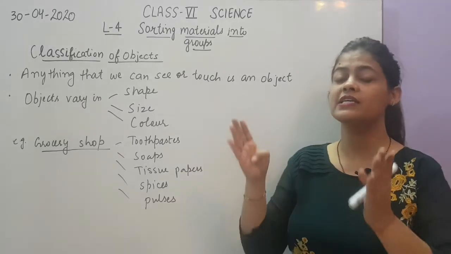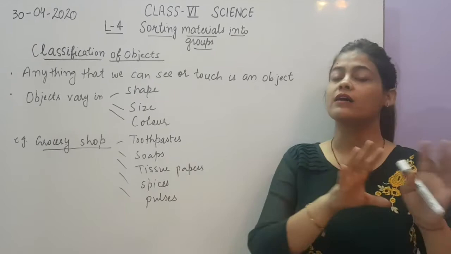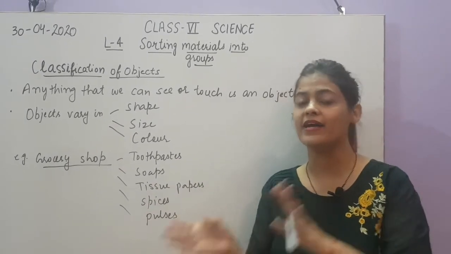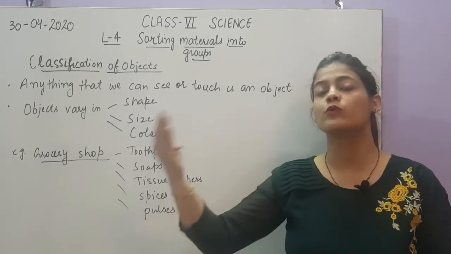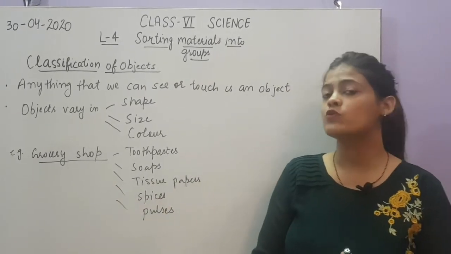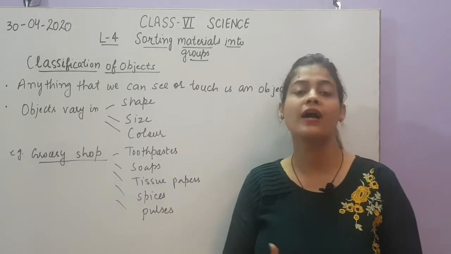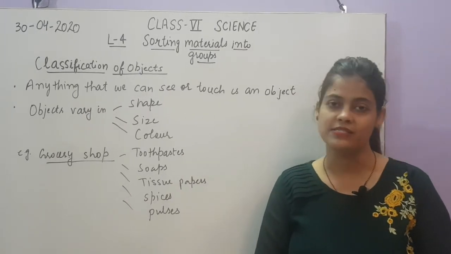अगर आपको पता है कि इस रैक में सभी सॉप्स रखे हैं तो आप उसी रैक में जाओगे, ठीक है. अगर आपको यही नहीं पता चलेगा कि some of the soaps are in one rack and some other are in some other rack, then it will make you confused. Sometimes you will go to one side, then to the other side. So it will be a very difficult task for you to get your household items. So that is why the sorting or classification is necessary.